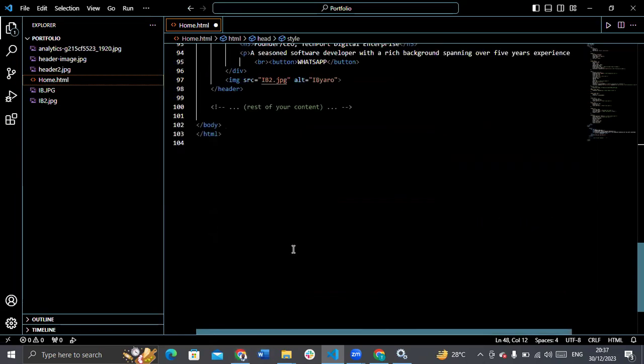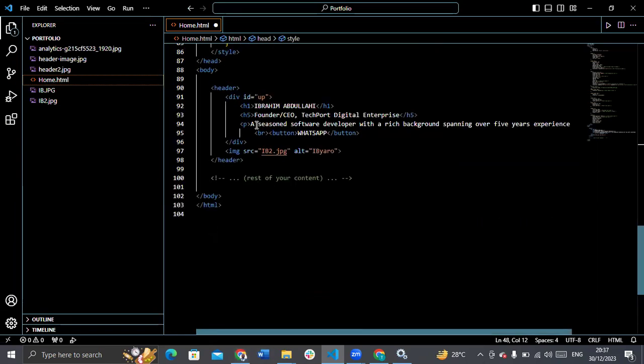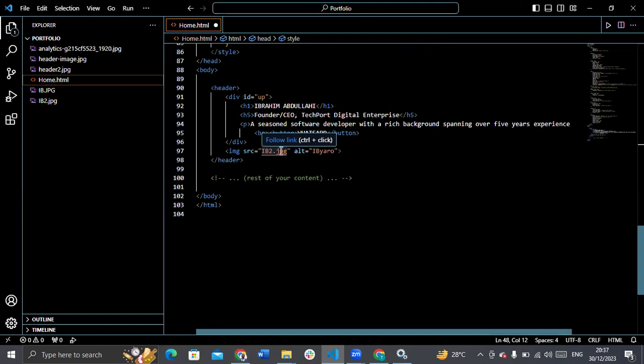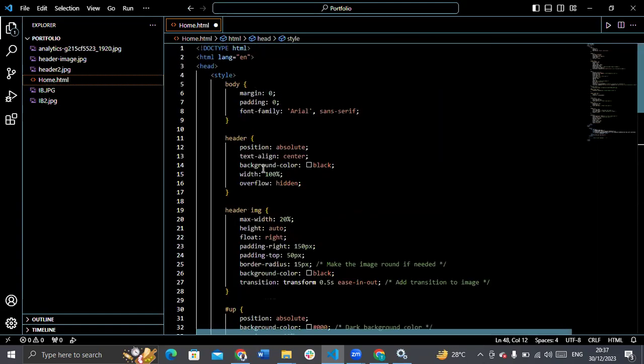So after that, I close the div and I create an image. And I added my image. Then that's all. Now let's go back to our style sheet.